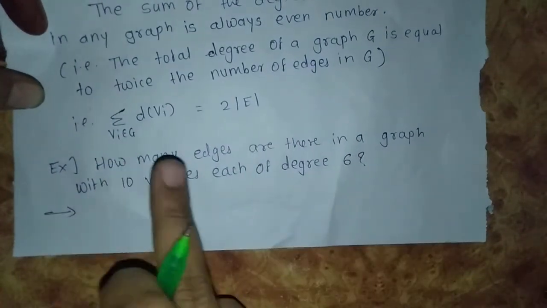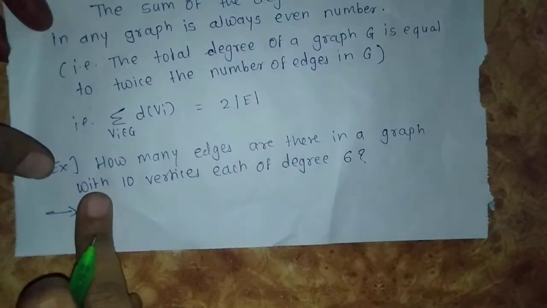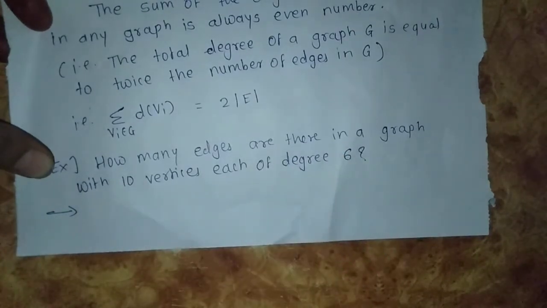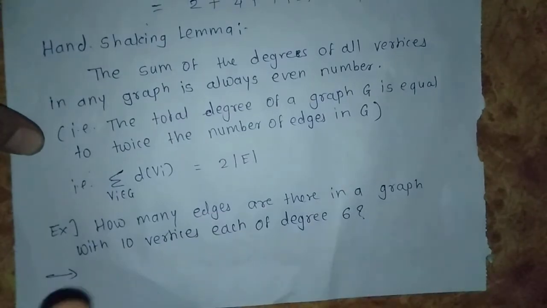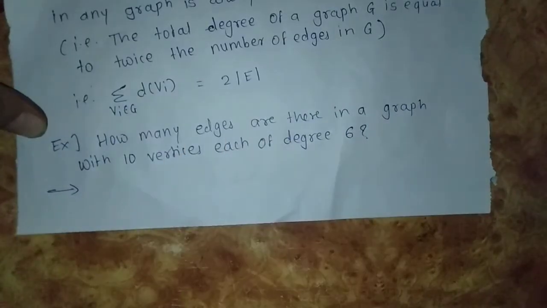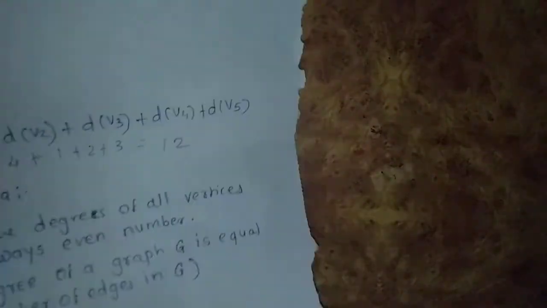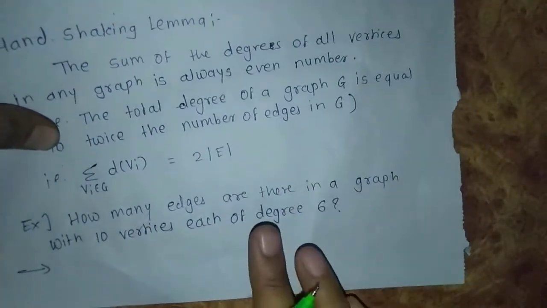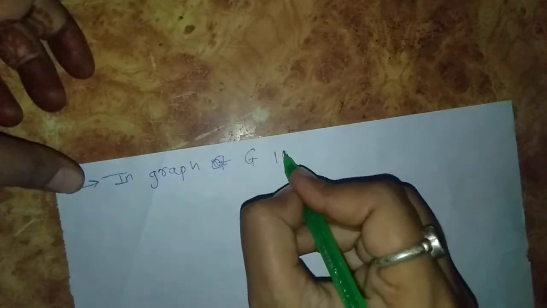Next example: how many edges are there in a graph with 10 vertices, each of degree 6? By using the handshaking lemma, we can find the number of edges of that graph. Let us consider this graph is G, with 10 vertices, each of degree 6.